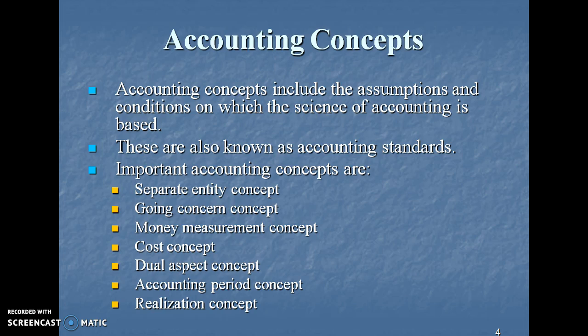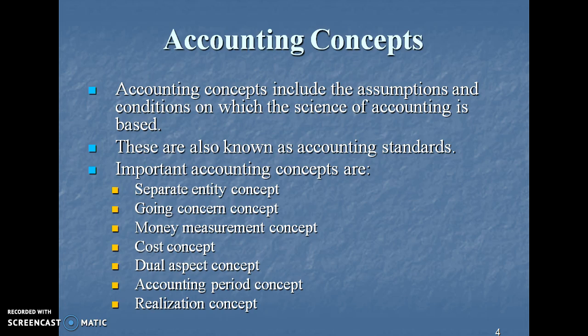Next is the going concern concept. We always assume that the organization will be a going concern. There will be no winding up of the business. That is why there is a profit or loss or assets and liabilities. As earlier explained, only the financial transaction will be recorded in the accounting. Therefore, there is a money measurement concept, and the cost concept. All the assets in the balance sheet are shown at the historical cost, not at the future cost or the